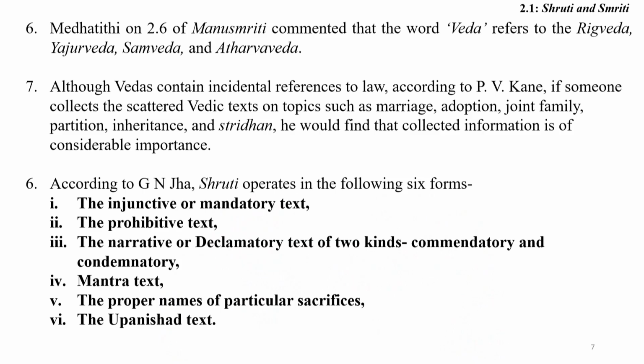Kane. P.V. Kane concluded that the Vedic text covers topics such as marriage, adoption, joint family, partition, inheritance and Stridhan. We may identify matters in the Vedas about marriage, inheritance, succession, Stridhan. These provisions are rooted in the Vedas. Therefore, the assumption and presumption that the Vedas do not include legal material is not an authentic argument.